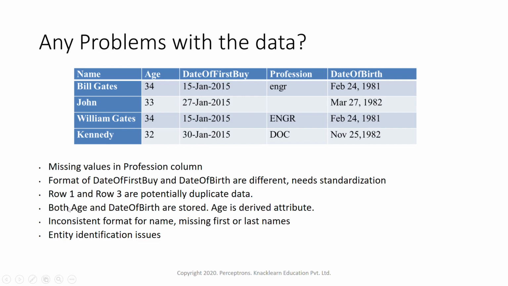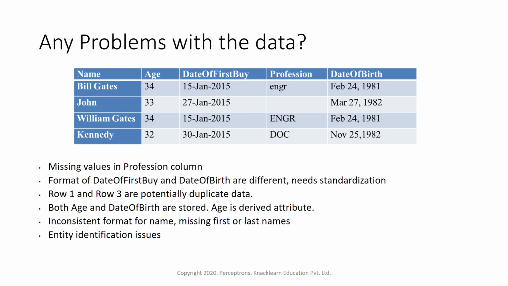Next one is both age and date of birth are stored. Age is a derived attribute. So that means both are similar. Age is a derived attribute of date of birth. Suppose we are doing some study. If we use date of birth or if we use age, both are giving similar kind of information. Age is just a derived one from date of birth. If I know the date of birth of someone, I don't need age. If I know the age of someone, I might not need date of birth. So here there are two similar kinds of columns.